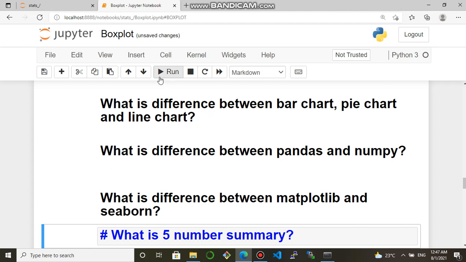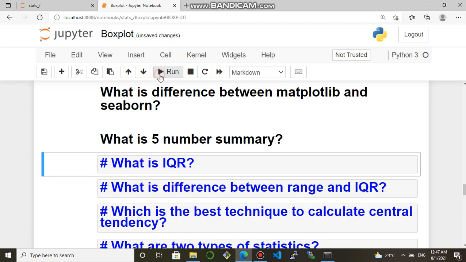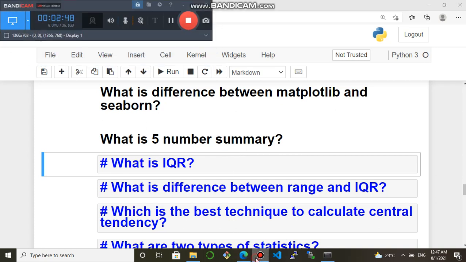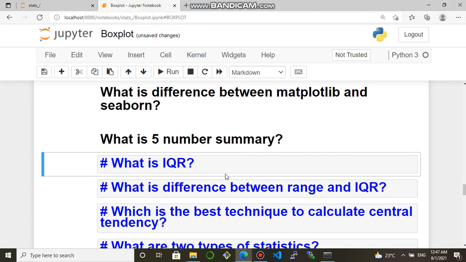Next question, what is the 5-number summary? The 5-number summary is related to the box plot or whisker plot. In the 5 numbers, the first number is the minimum, the second is Q1, that is the lower quartile, the third is Q2, that is the median, the fourth number is Q3, that is the upper quartile, and the fifth number is the max.